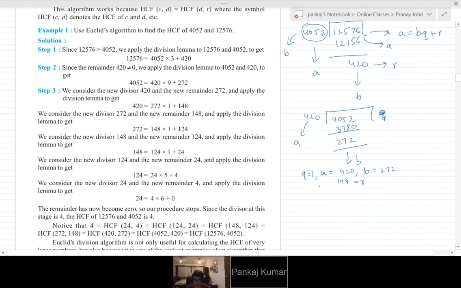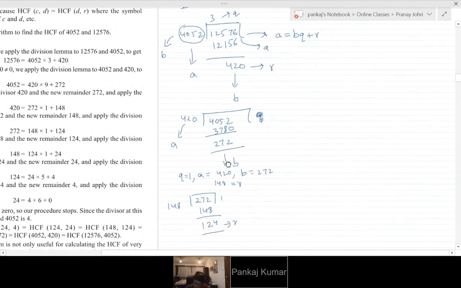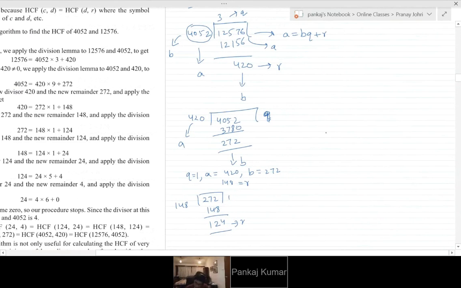So 272 divided by 148. What do we get? It would go one time. One time and 124. So this becomes R. Now again repeat that. One is the quotient and 124 is the remainder.